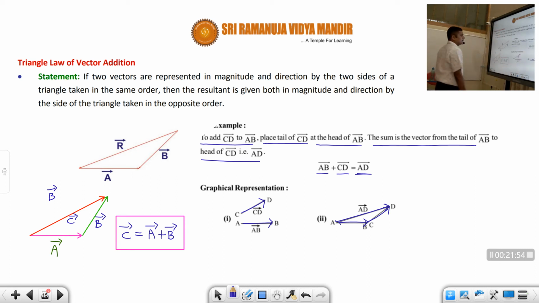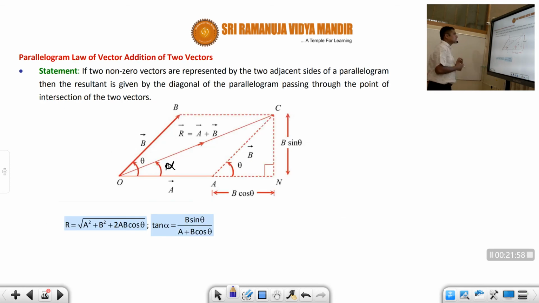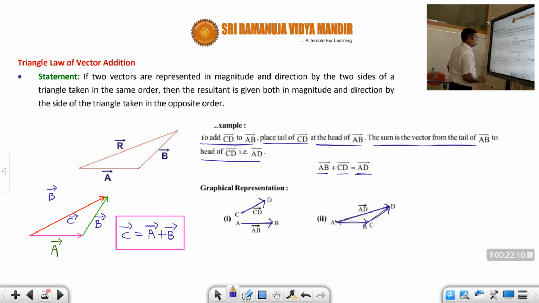Okay, students. So this is called the triangle law, and next is a very important one, that is called the parallelogram law of vector addition of two vectors. Before that I will give you one hint on how to remember this. Here this is called tail, this is called head.